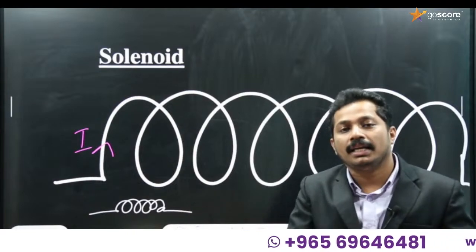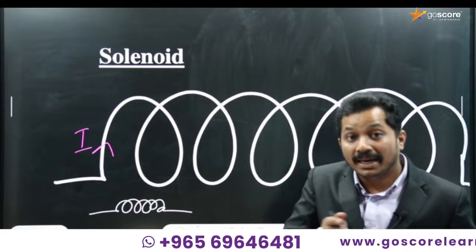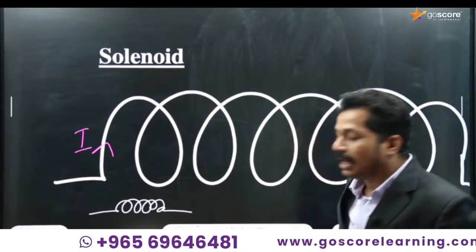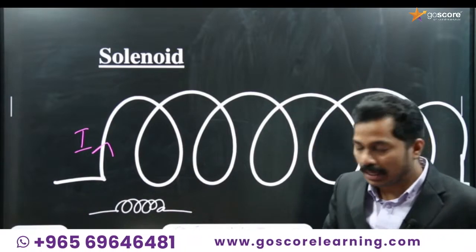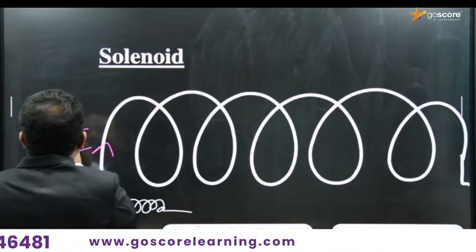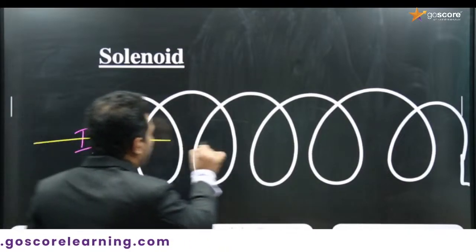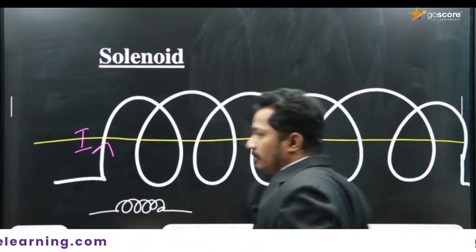A current carrying solenoid can act as a bar magnet, and it will produce a magnetic field along its axis. Only along its axis. What is the axis of a solenoid? If this is a solenoid, a line like this along the length is the axis of the solenoid.